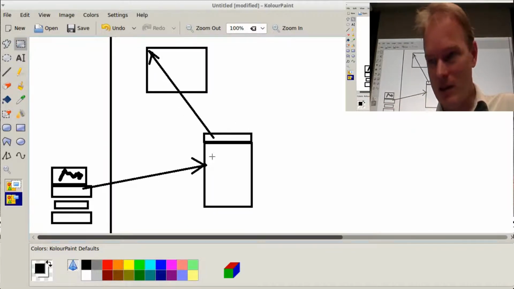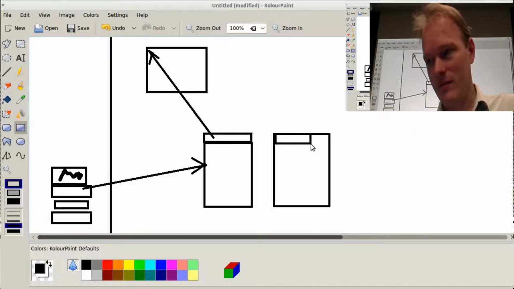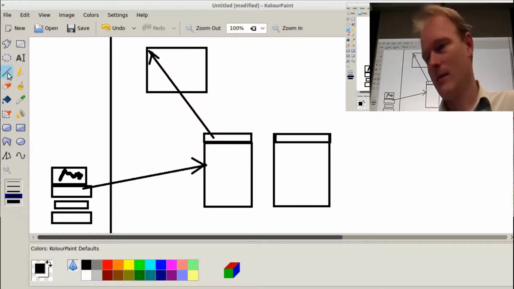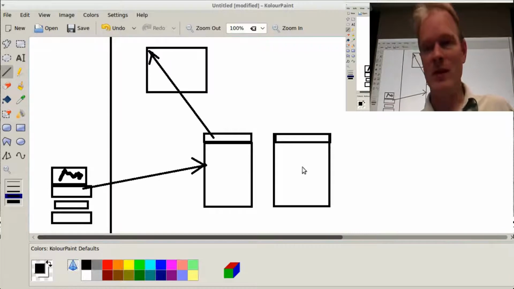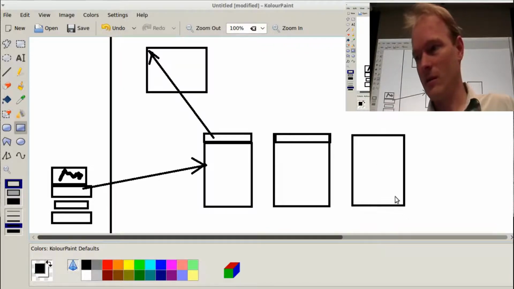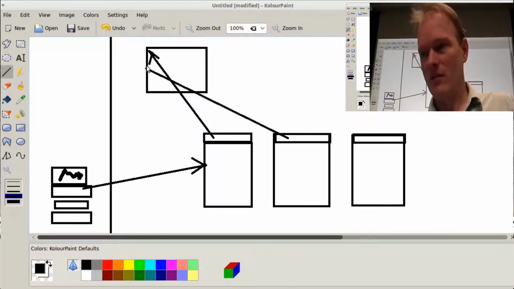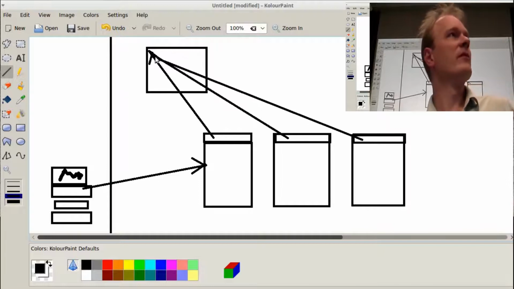Now, if I make a second instance of this type of object, let's say these are tube objects. You can have many, many tubes, right? You can have as many tube objects as you want, but there will always be one object for the class tube.